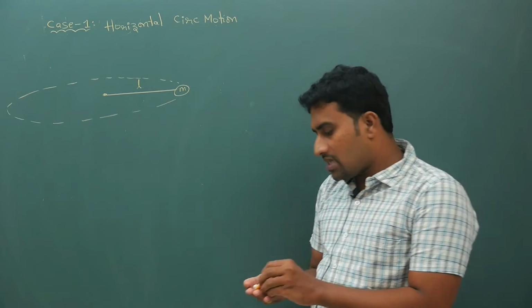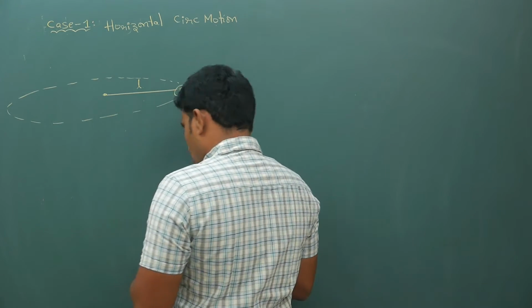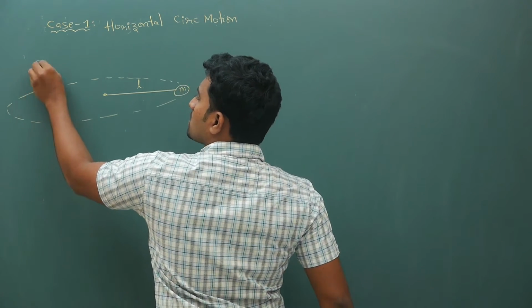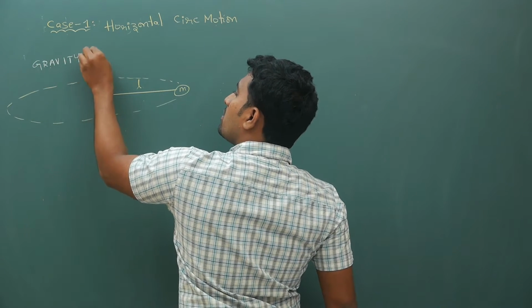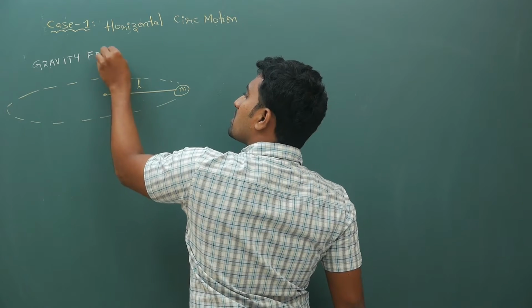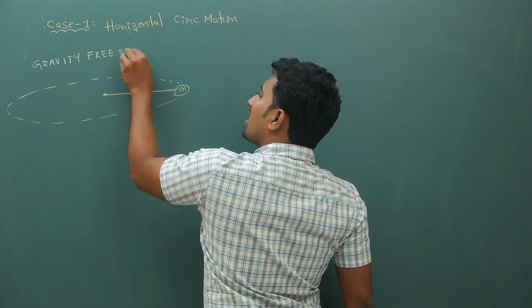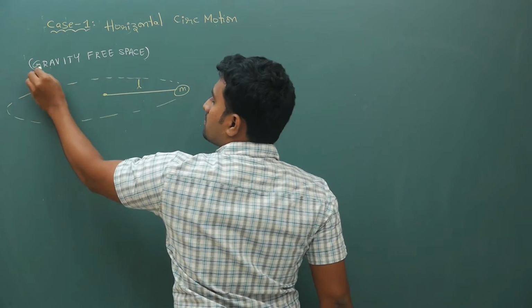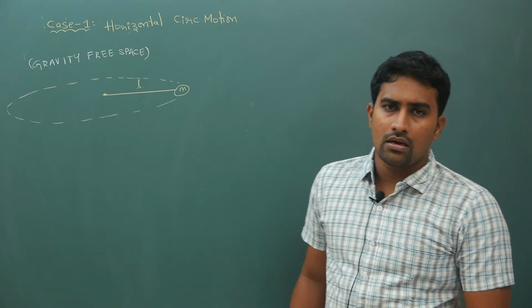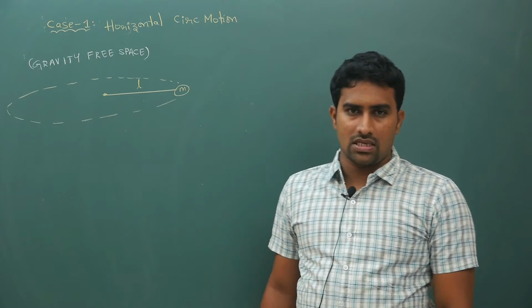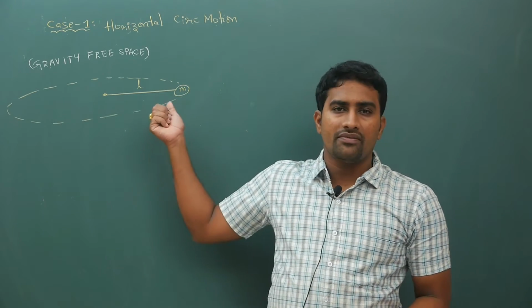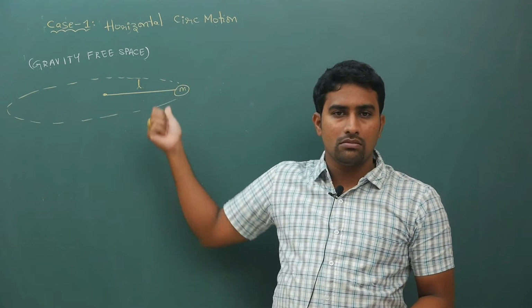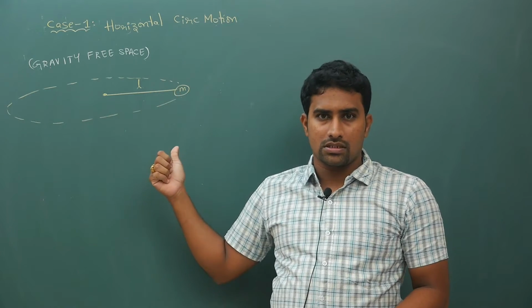Now this is gravity free space. Why it is gravity free space, I will explain, don't worry. If gravitational force is there, because of gravitational force this thread will come downwards.